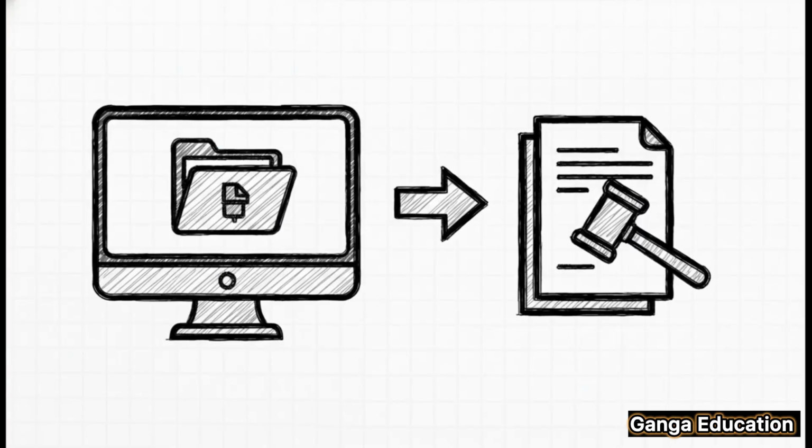All right, let's break down the bare act and get to the core principle. In simple language, what this section says is that any information inside an electronic record, think of a printout or a file on your computer, is legally considered a document. Now, what does that mean? It means a copy of that record can be admitted in court as evidence, and you don't even have to produce the original device if, and this is a big if, the conditions laid out in this section are met.